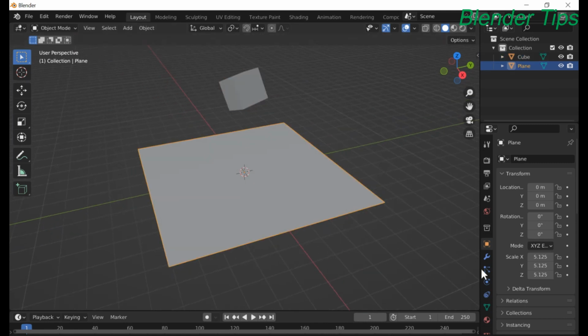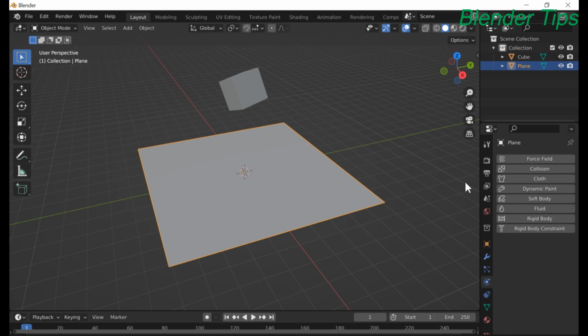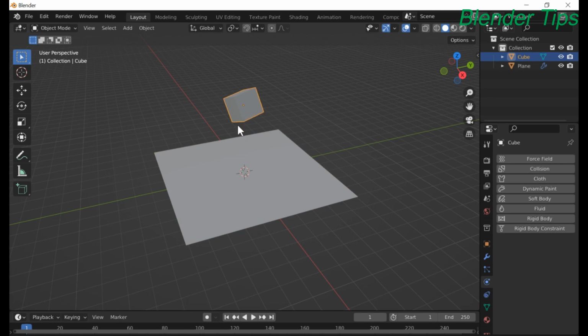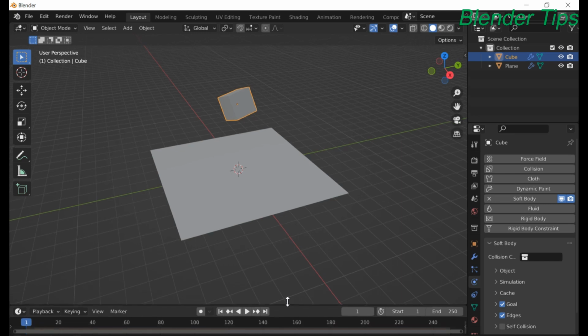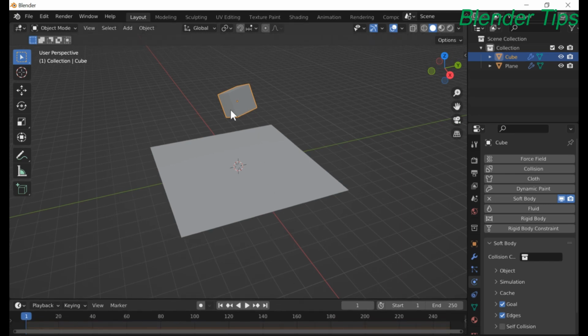Select this plane, enter into the physics properties. From here I select collision. Select the cube and select soft body physics. And if we run the simulation, the cube is just hanging and cannot move down to the plane.